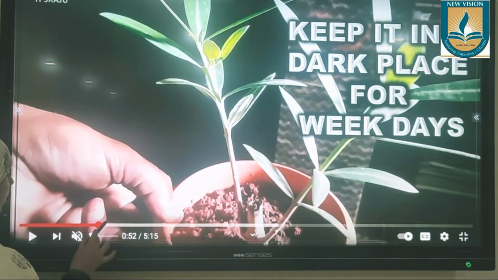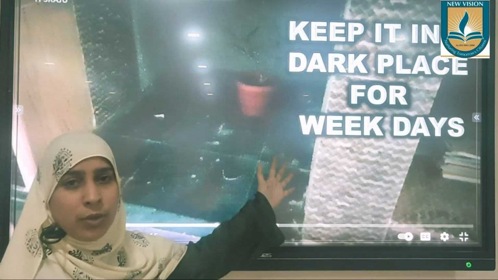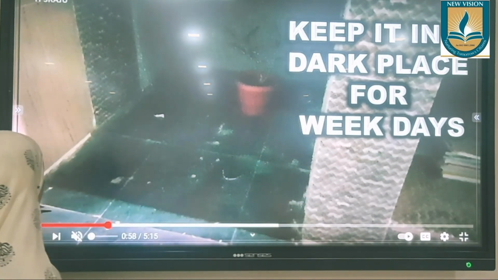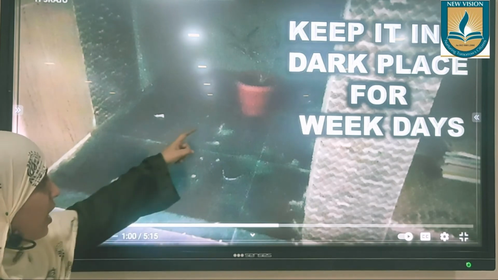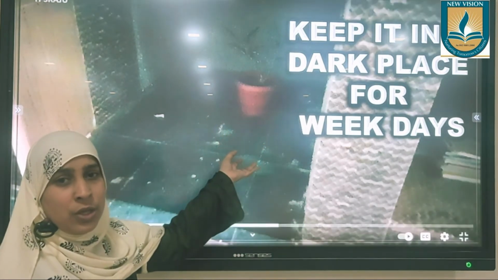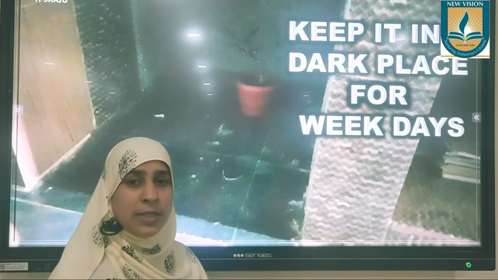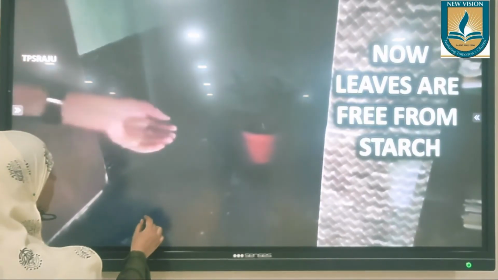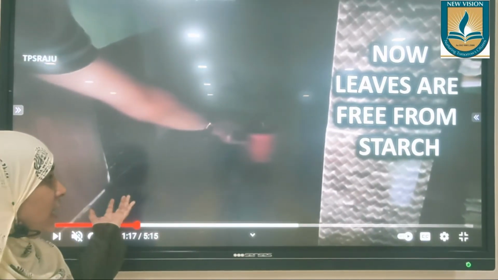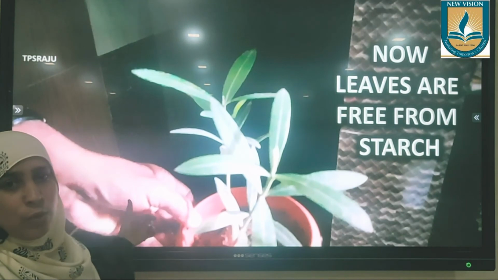We'll take this potted plant and keep it in a dark place for 1 week. Okay. What will happen if you do that? See, in a dark place, the plant will not get any sunlight to make its own food. So it has to utilize all the starch present in its leaves for its daily metabolic activities. After 1 week, if you remove it, the leaves will be free from starch. Okay, then you can go with this experiment.